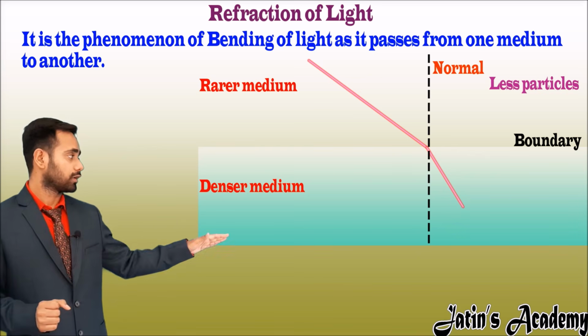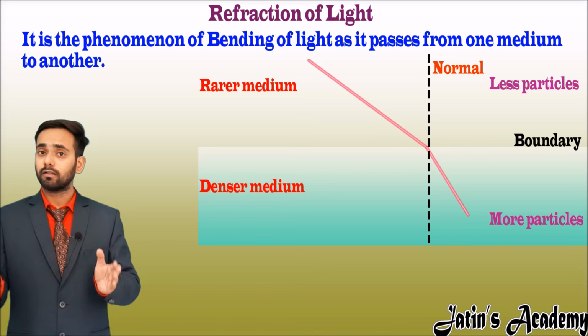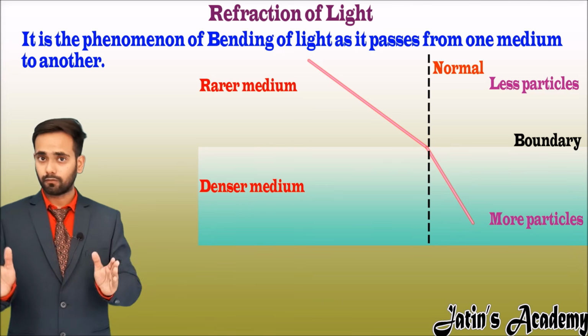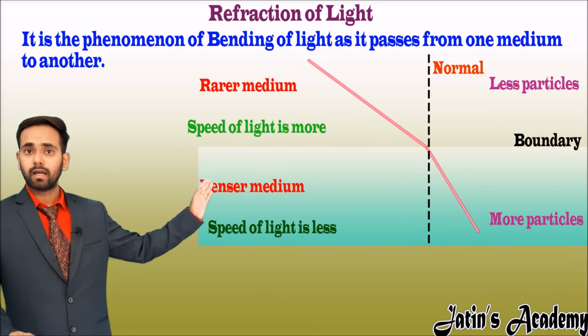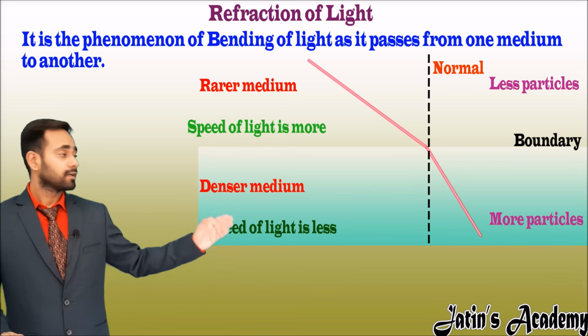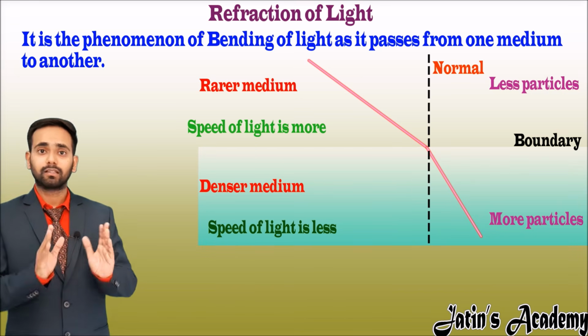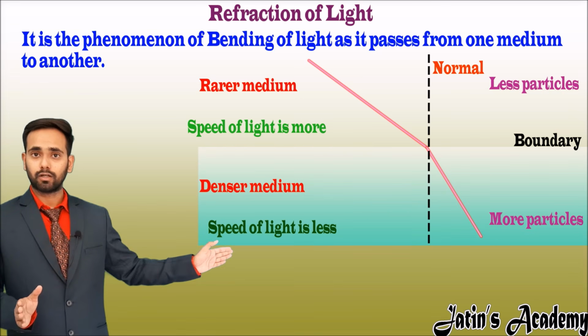But in the water, particles are more, so they resist the light more. If they resist more, then the speed of light in water is less. Now in air speed is more and in water speed is less. There is some action taking place, so light shows the reaction. The reaction is that the light is bending towards the normal.